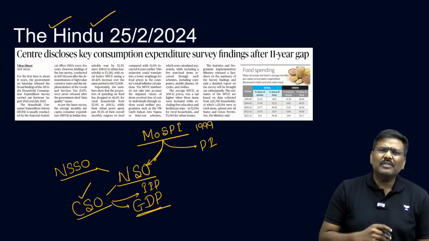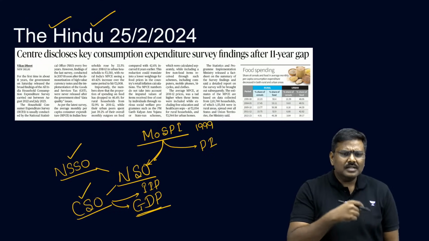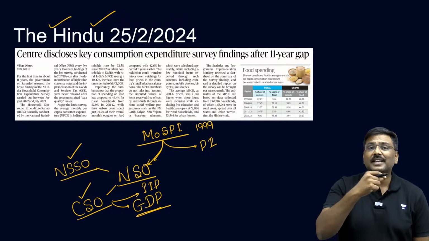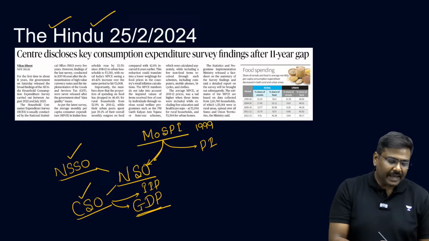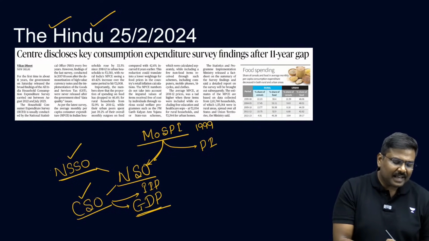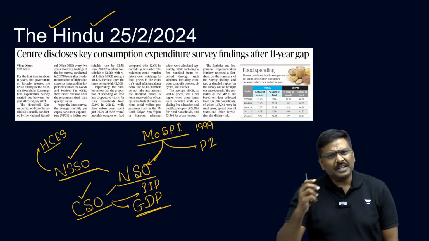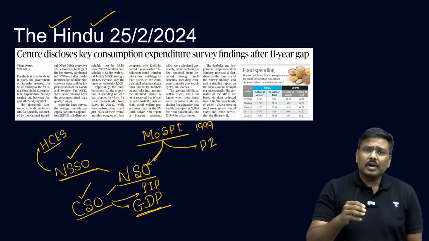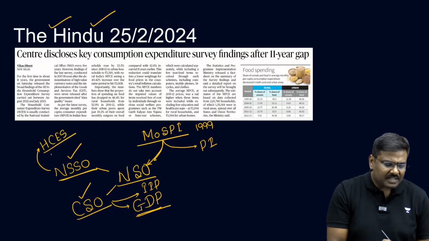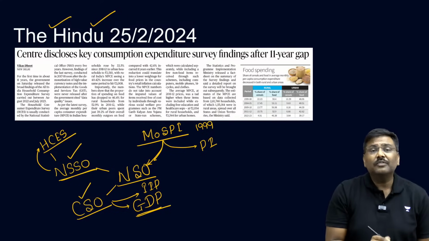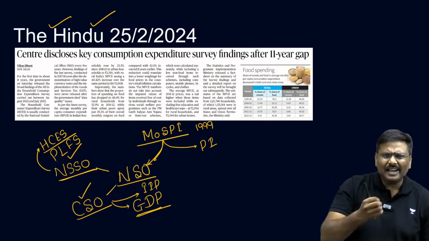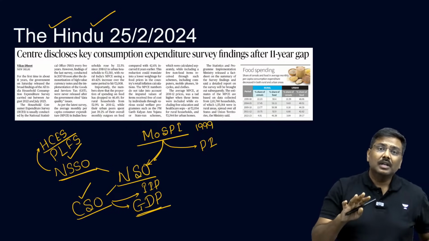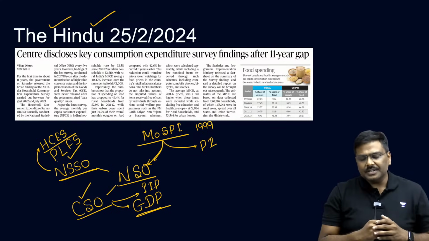On the other side, we also have NSSO, the National Sample Survey Office. NSSO is involved in collecting the HCES, the Household Consumption Expenditure Survey. It is also involved in PLFS. All of you have heard of PLFS? Periodic Labour Force Survey. It is also involved in conducting surveys and collecting data for many other surveys. Now please remember. Now focus on the discussion.